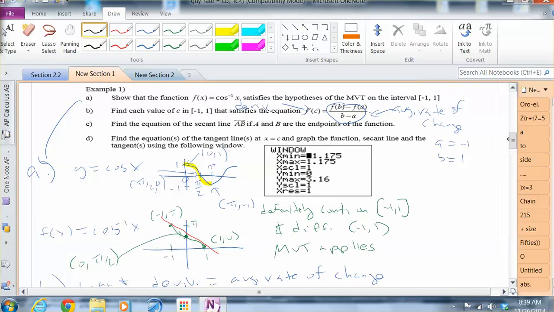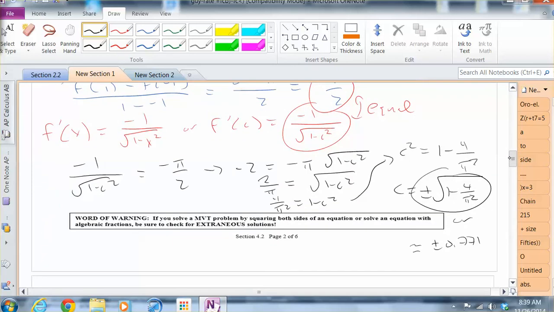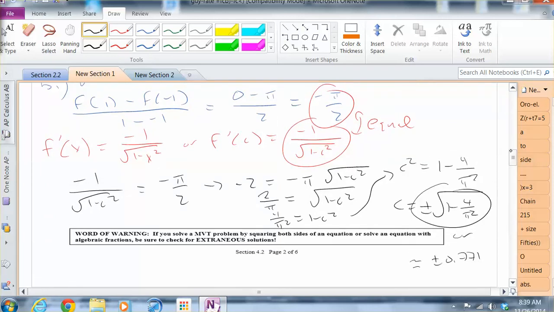So what we'll do next is we'll now try to find the equation of the secant line that passes through a and b. And then we're going to find the equation of the tangent line at x equals c, or 0.771 and negative 0.771, and graph it and take a look at all of it. So I'll go ahead and pause the video, and I'll return to this point in the second part.